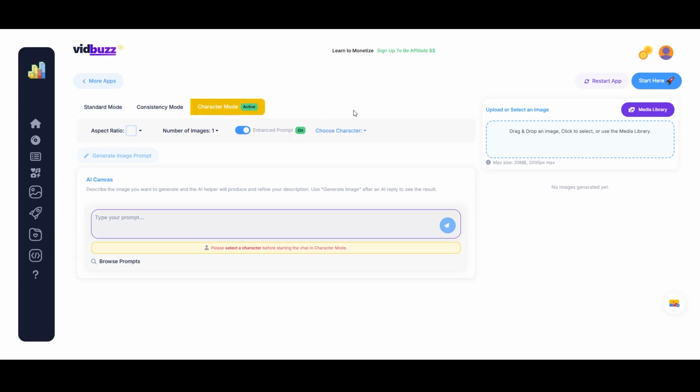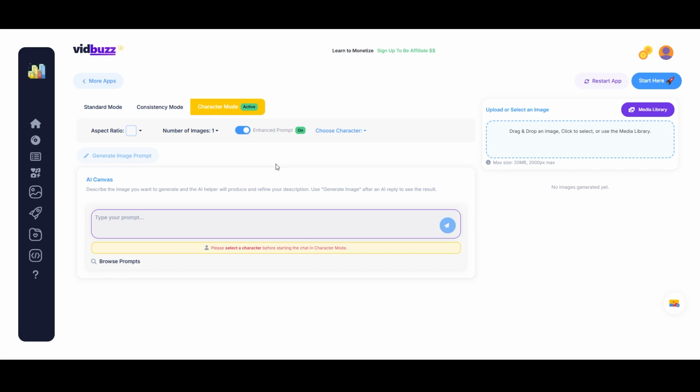Okay, so at this point, we now have our new character trained into the system, this character Sally. And so this time we're going to create a refined version of Sally. And this step is sort of optional, but this is if you want your character to look a little bit more realistic, a little bit less of that plasticky look, and have better prompt adherence when you're trying to get certain scenes. The tool will be able to follow the prompts a little bit more accurately and stuff like this.